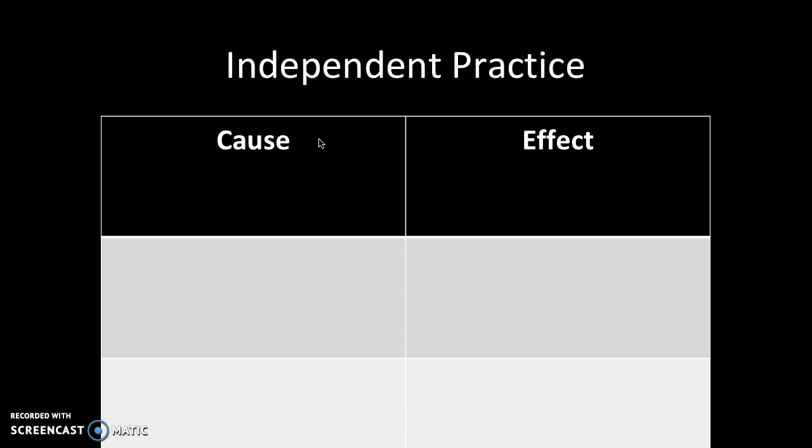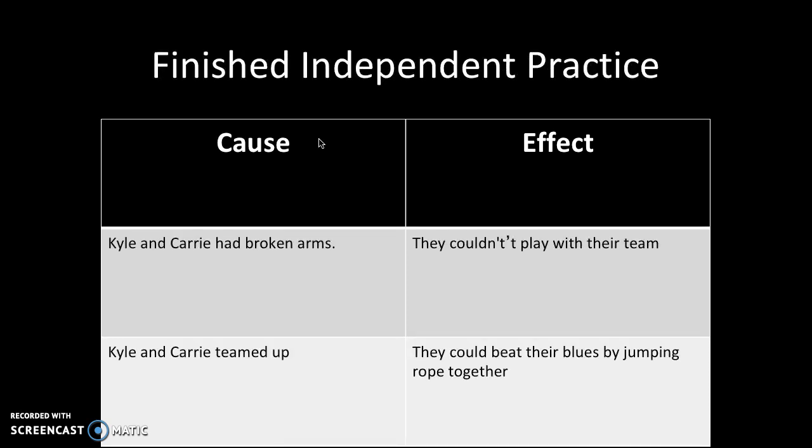So just as I said, the students will read pages 9 through 15. They'll be instructed to find 2 cause and effect relationships and identify them correctly. This is what one example might look like, the finished independent practice. Kyle and Carrie had broken arms. Effect, they couldn't play with their team. Cause, Kyle and Carrie teamed up. Effect, they could beat their blues by jumping rope together.